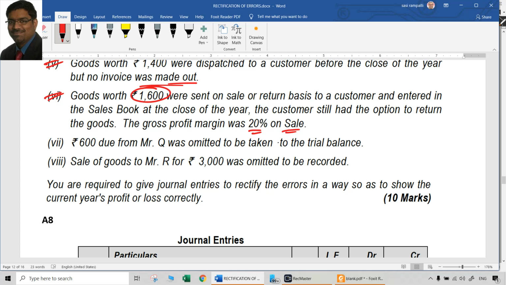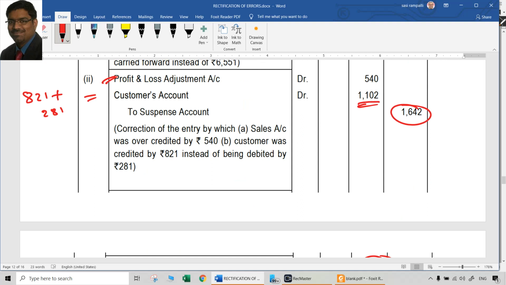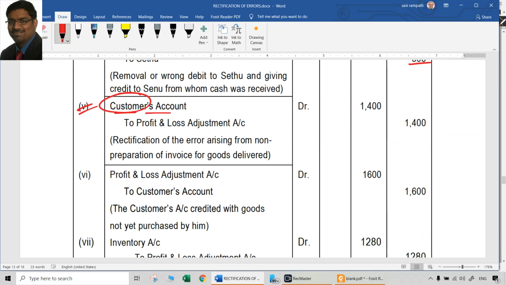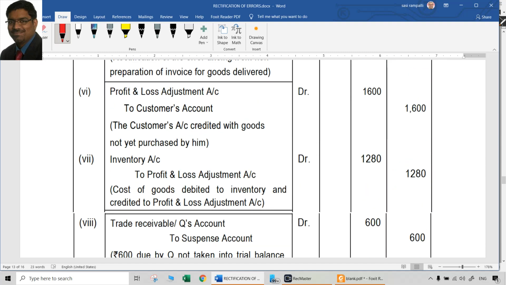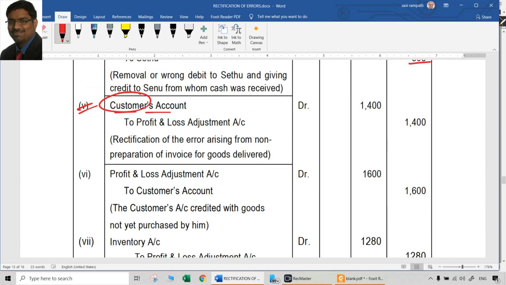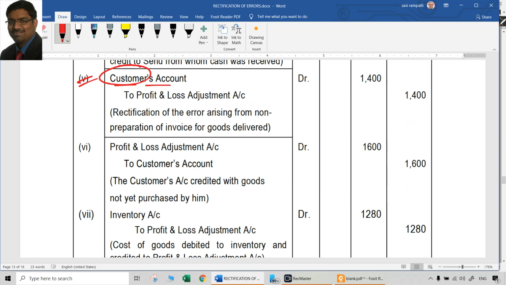So what is the cost of these goods? With 20% on sale, 1280 is only the cost of the goods. 1600 is what we recorded. That means 320 rupees worth of sales we excess recorded unnecessarily. That has to be cancelled. Can we cancel that by using the sales account now? No, we cannot. That is why we have to cancel that by using customers account.